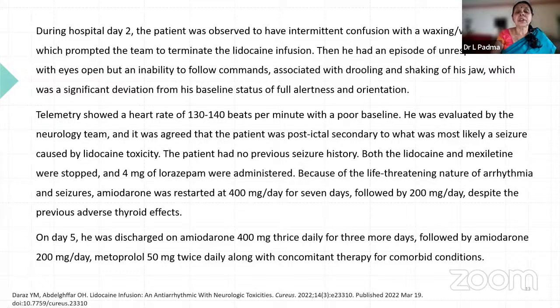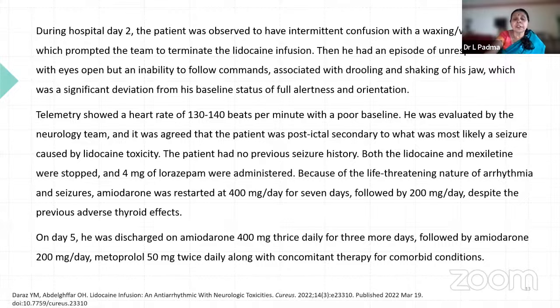So then we saw that the heart rate is 130 to 140 beats per minute. He was evaluated neurologically, and it was agreed that the patient was post-ictal, secondary to what was most likely a seizure caused by lidocaine toxicity. That is once again CNS toxicity. No previous seizure history. Both lidocaine and mexiletine were stopped because they are known to produce seizures.